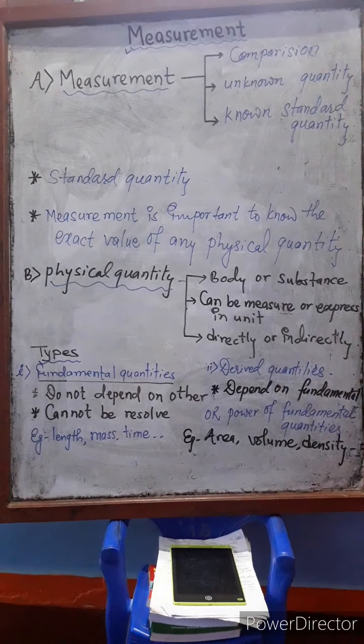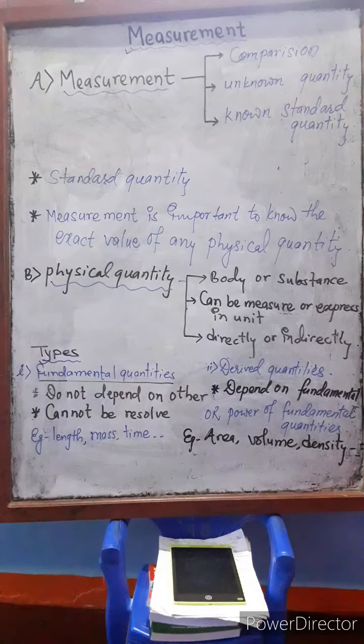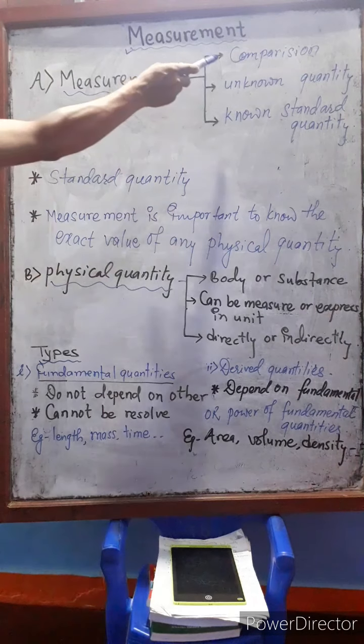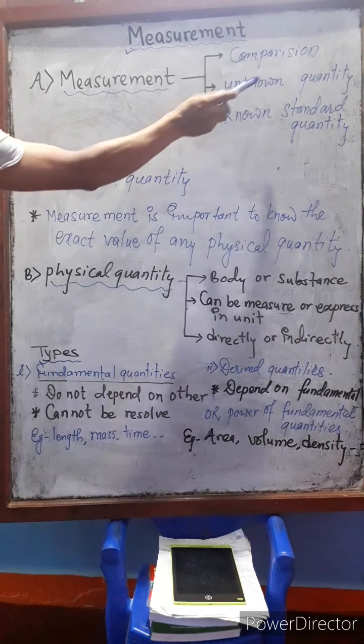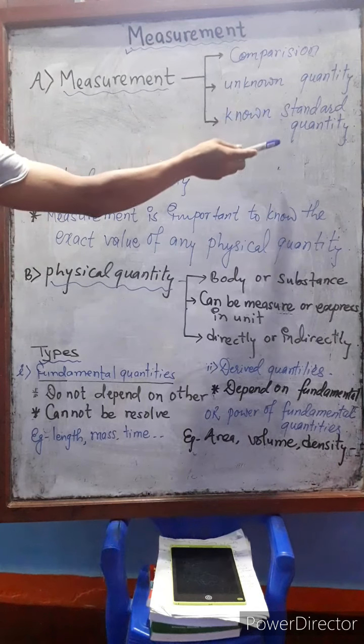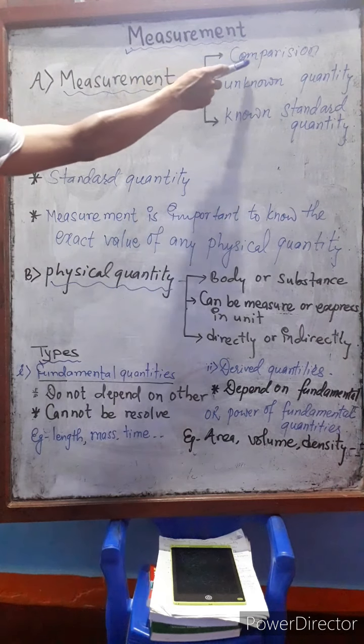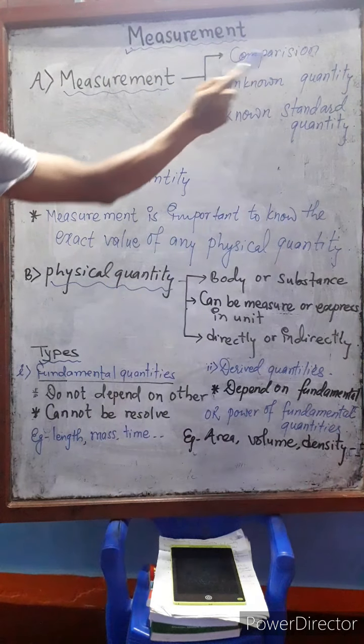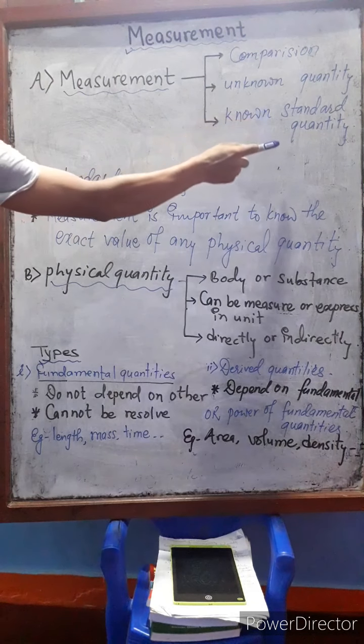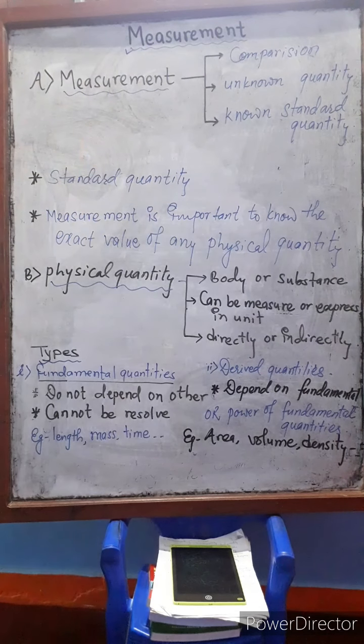Let's take a look at measurement as well as some other terms that we have to define. To define measurement, we must keep these three points in mind. The first is comparison, unknown quantity, and known standard quantity. By combining these three points, we can make the definition of measurement. That is, the process of comparison of an unknown physical quantity with a known standard quantity is called measurement.